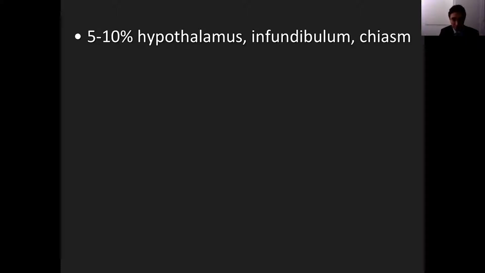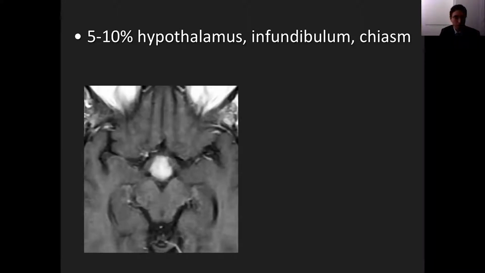About 10% of patients can have a predilection for sarcoidosis in the hypothalamus or infundibulum. It can affect the optic chiasm, and this is known to be one of the favorite sites for neurosarcoidosis, although it is not entirely specific because other entities can present like this. It is one of the known locations.